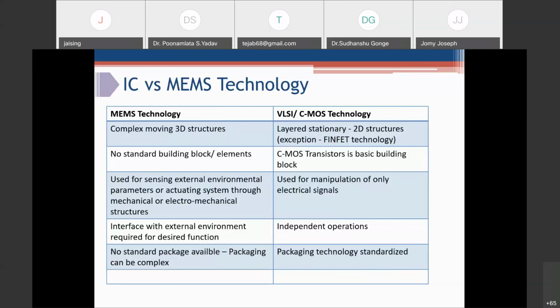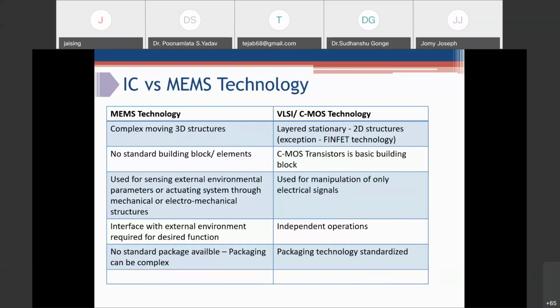So now coming back to this slide. I was comparing IC versus MEMS technology. There are definite differences. For example, in MEMS technology, we depend on the interface with the external environment. But in CMOS or ICs, we are not dependent on the external environment. They are completely independent operations.